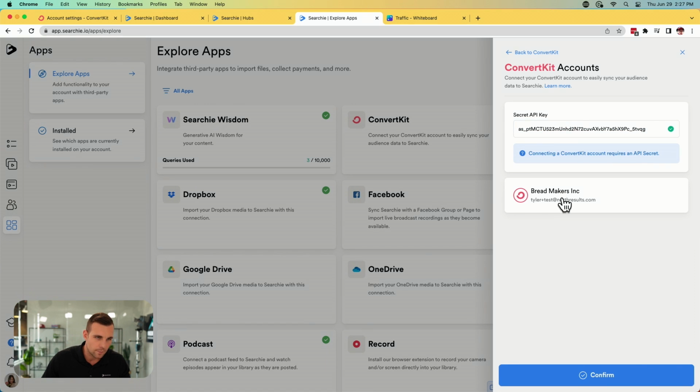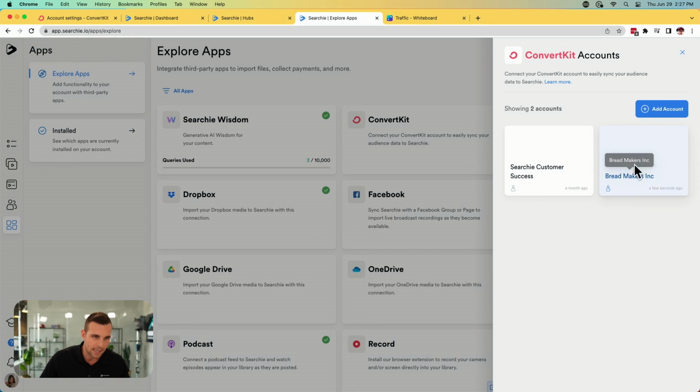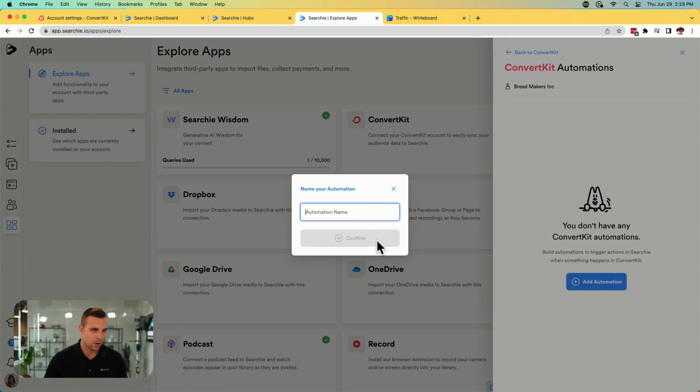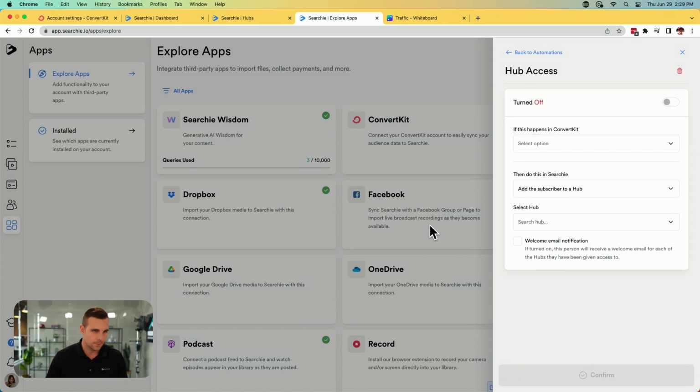And there you go. We've got Bread Makers Inc. We're going to confirm that. And there we go. It's already added just like that. Super simple. So now that that's connected to your ConvertKit account, you're going to click on it here. You're going to add an automation. We're just going to title this Hub Access, confirm.